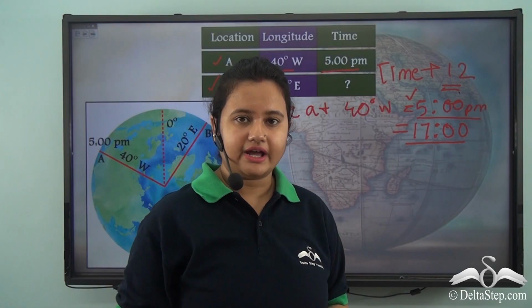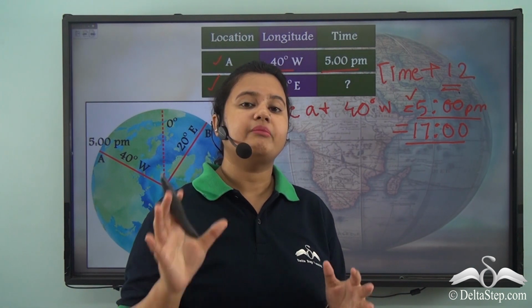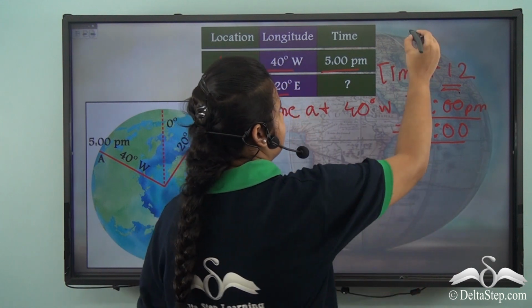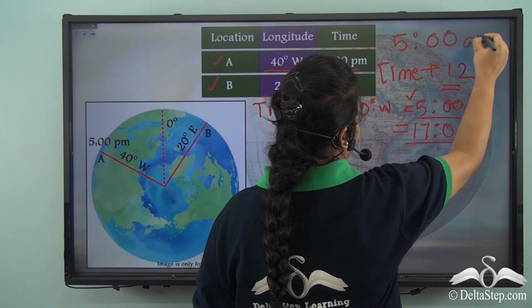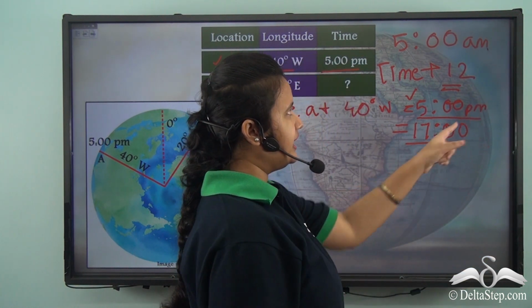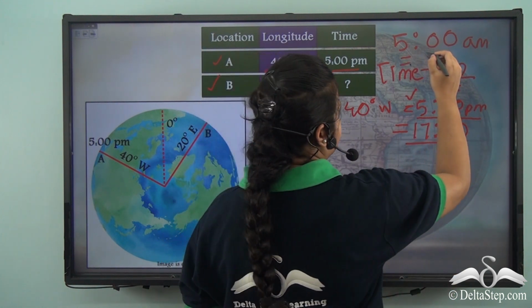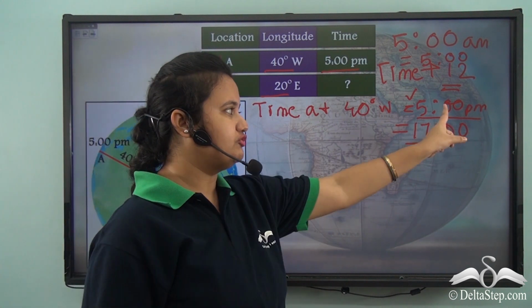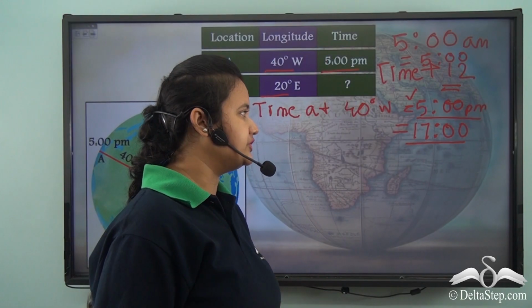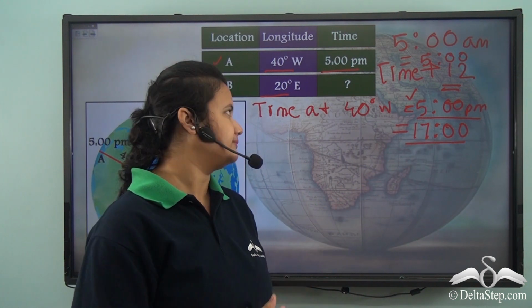And 12 hours is only added if the time in 12-hour clock notation is expressed in PM. If it is AM, then we don't add 12 hours. We only express the time in 24-hour notation by adding zeros. That is, if this time would have been 5 AM instead of PM, then according to 24-hour clock notation, it would have been 5.00. But here the time is 5 p.m. So 5 p.m. can also be written as 17 hours according to 24-hour clock notation.